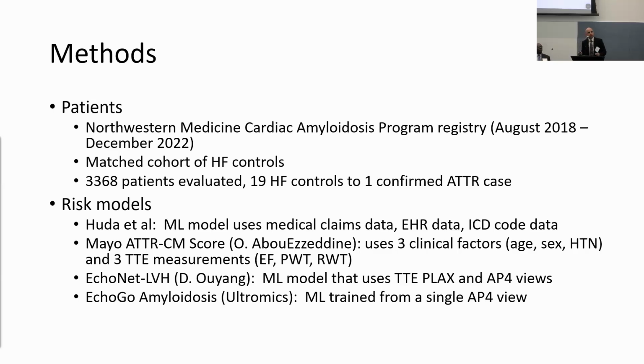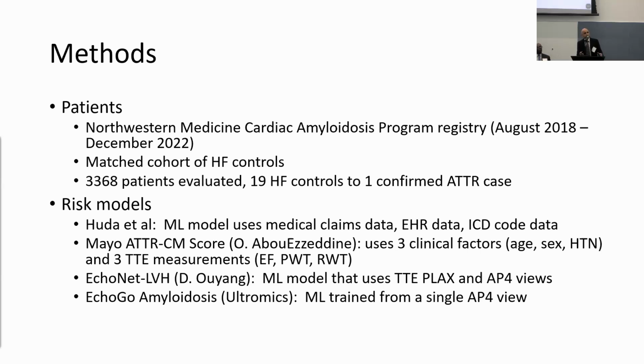Then Mayo developed an ATTR cardiomyopathy score, which looks at 3 clinical factors and 3 echo measurements. They're looking at age, sex, and history of hypertension. And on the echo, they're looking at the ejection fraction, posterior wall thickness, and regional relative wall thickness.